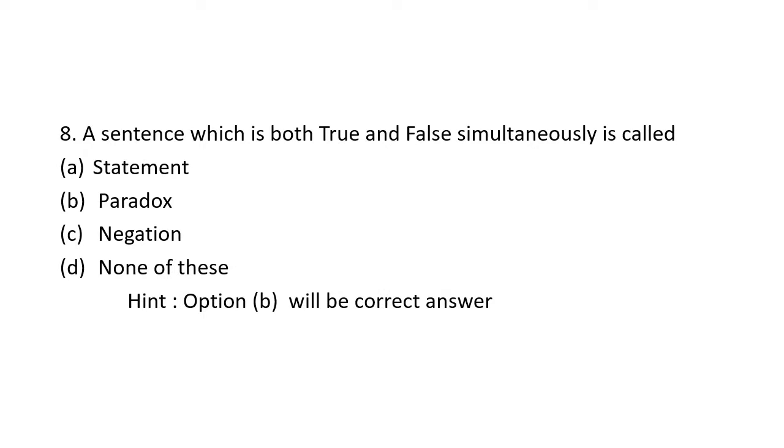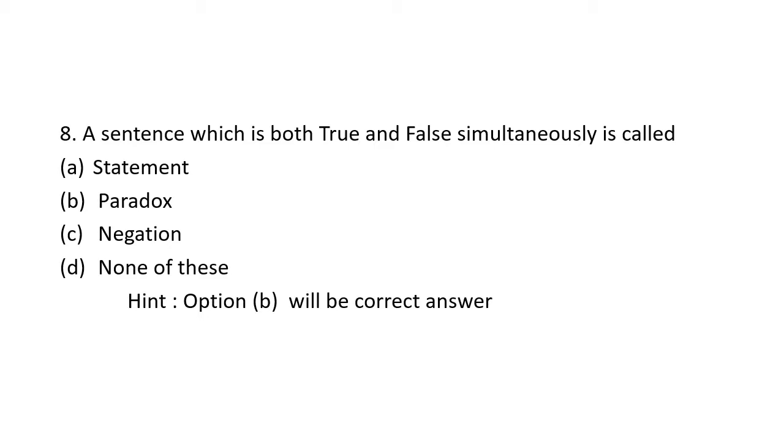On to the next question. Question number 8. A sentence which is both true and false simultaneously is called. See, this is a very interesting as well as a very important question. I told you many times that in mathematical reasoning, a sentence is something which is either true or false, but not both. Therefore, if anything is a statement, then it is either true or false, but not both at a time. But here the question is a sentence which is both true and false simultaneously.